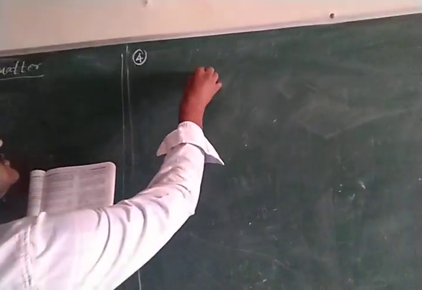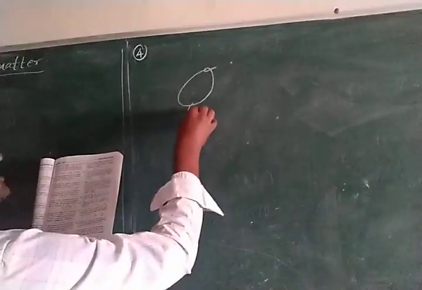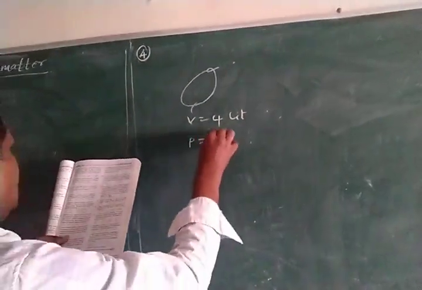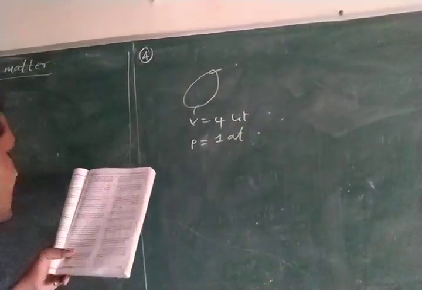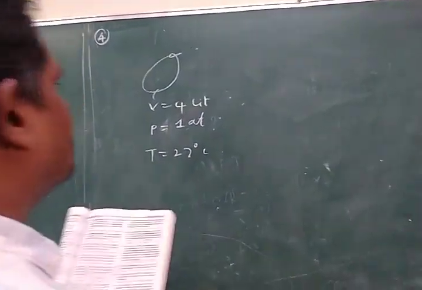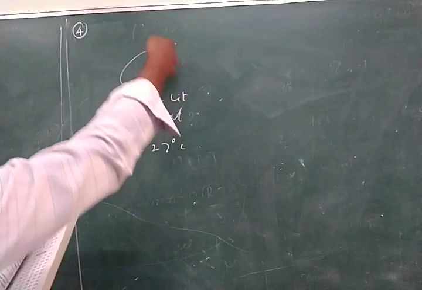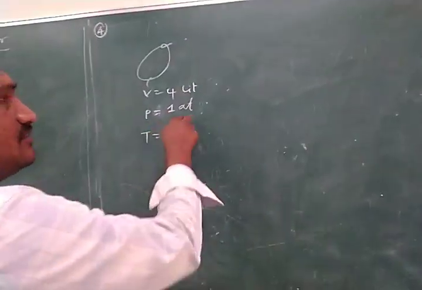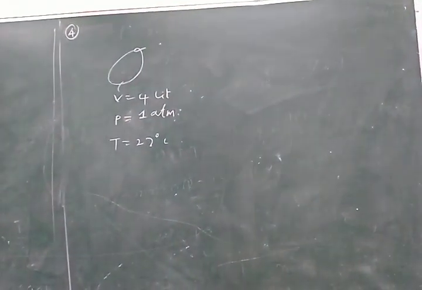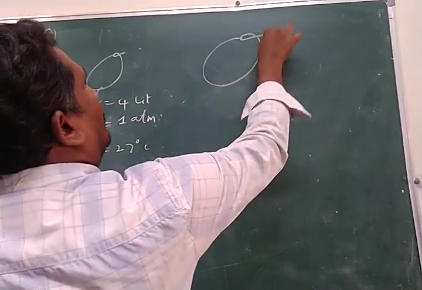Balloons of 4 liter capacity are to be filled with hydrogen at 1 atmosphere and 27 degrees Celsius. So this is a balloon. Its volume is equal to 4 liter, its pressure is 1 atmosphere, and the temperature is 27 degrees Celsius. How many of these balloons can be filled by using a large balloon?